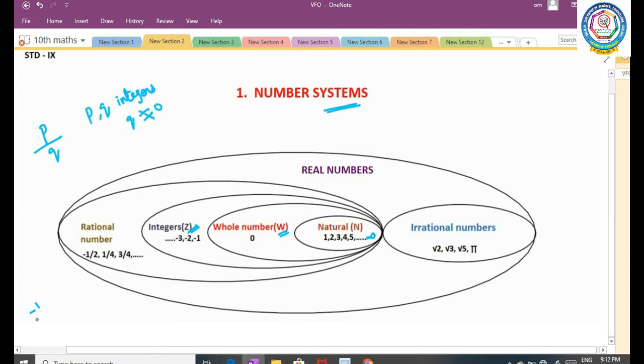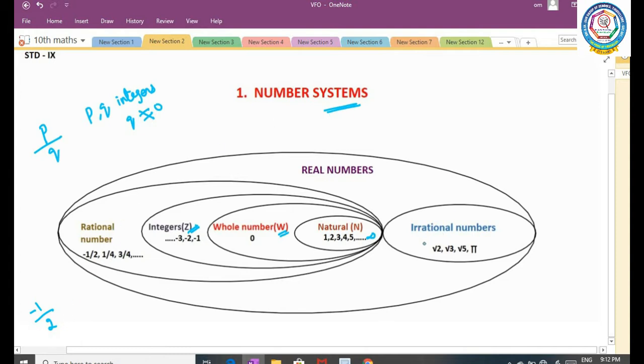For example, minus 1 by 2. So what is P here? P is minus 1. Minus 1 is one of the integers. Then Q is 2. 2 is also one of the integers. At the same time, Q is not equal to 0. 2 is not equal to 0.